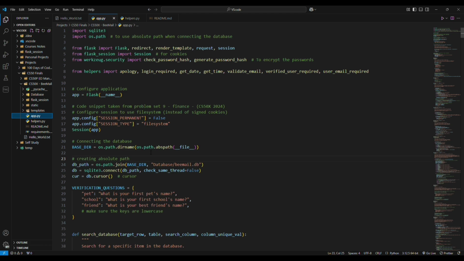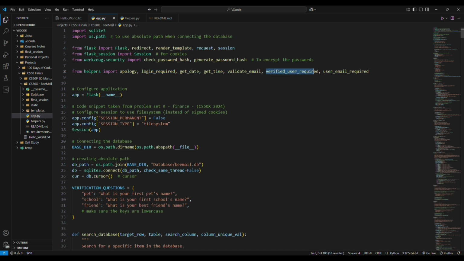I'm using Flask for the main structure of the code, and then we have some helper functions that I have made in another .py file. Apology just renders a template in case there is any error, and then login required helps me indicate whether the user has logged in or not, which can prevent them from going through some specific pages.